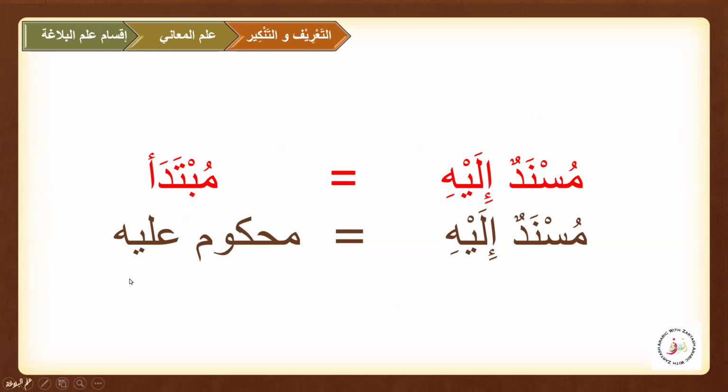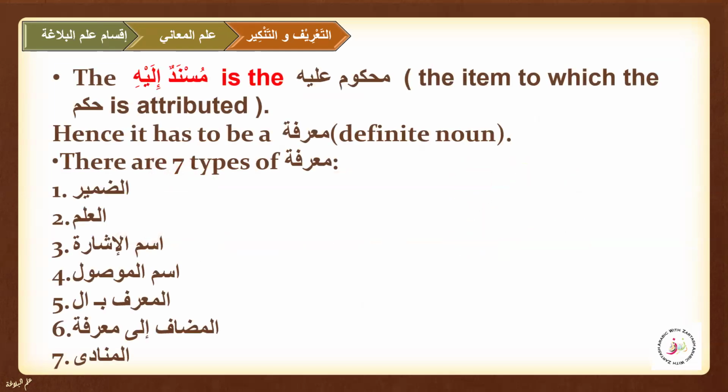That is why we have already learned about it in the very beginning of Al-Balagha. Then in the last session, we learned about Tarif wa Tankir.